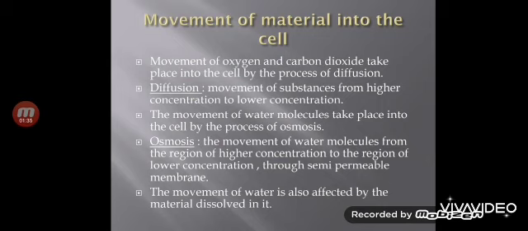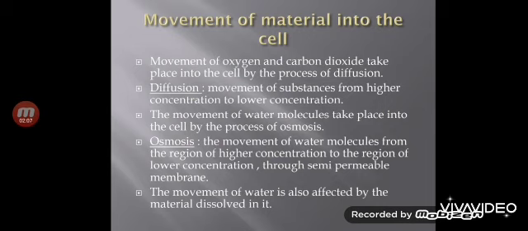So when this carbon dioxide waste accumulates inside the cell, the concentration of carbon dioxide inside the cell will be high compared to the outside environment. And so by the process of diffusion, the carbon dioxide will move from the higher concentration, that is from inside the cell, to the lower concentration, that is outside the cell.